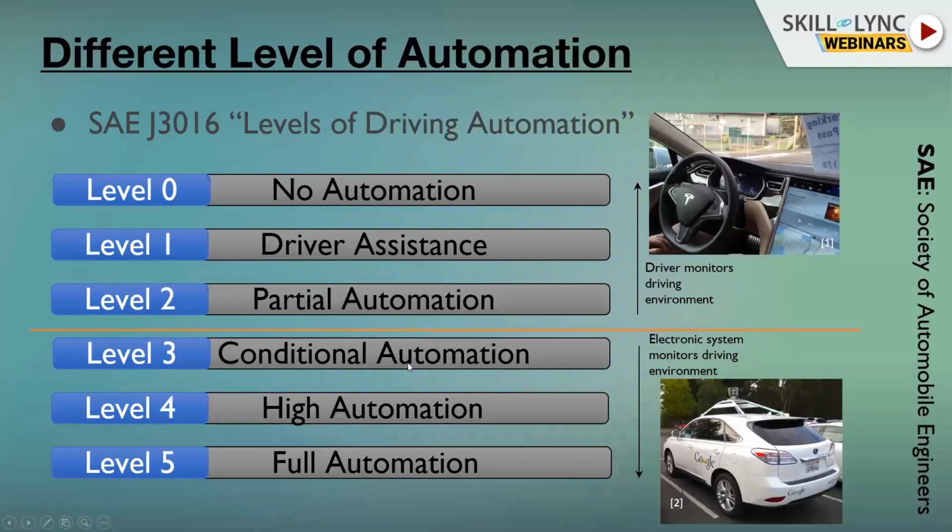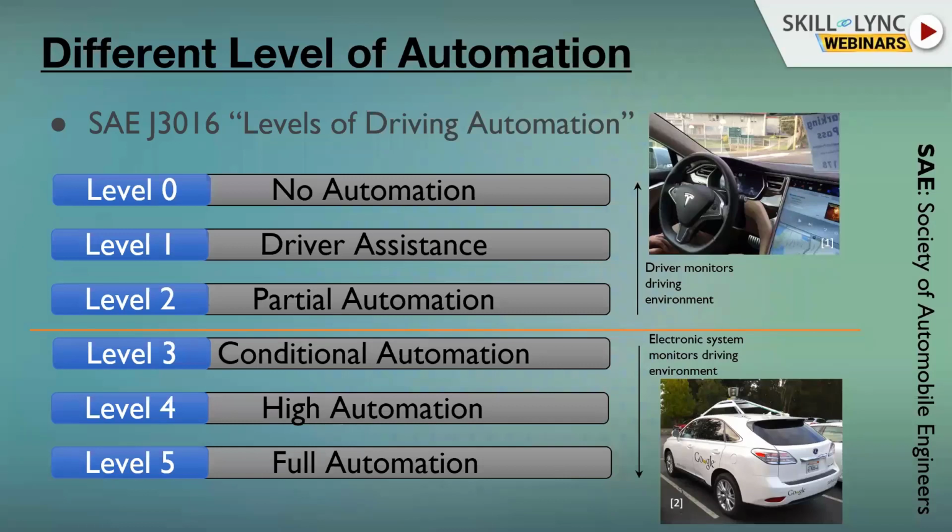But when we talk about using technology, what always comes to people's minds is simply that we have the conventional car, a car that does nothing. Me as a driver, I must do everything. This is more than 90% of the cars that you see in society. And the opposite, we see an autonomous car, a car that does everything, a car that doesn't even need a driver. But it's not like this. Between that, you have 6 different levels of automation. We call it level 0 to level 5. So we have 5 levels, but we also need to include level 0.